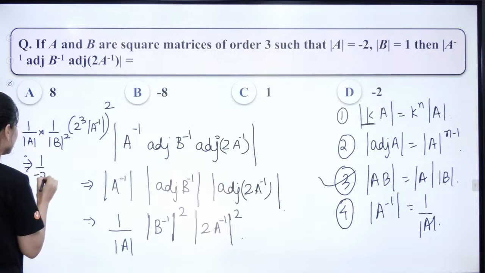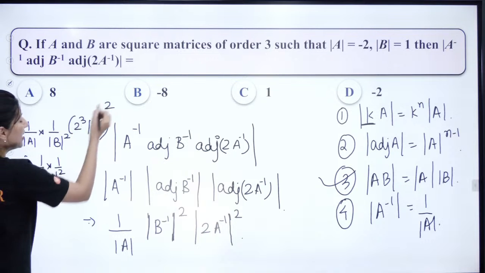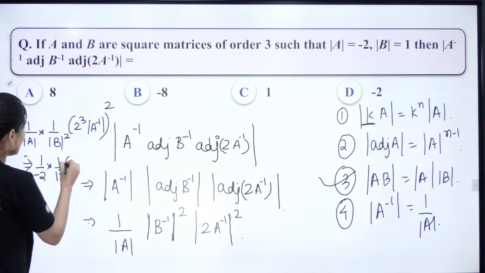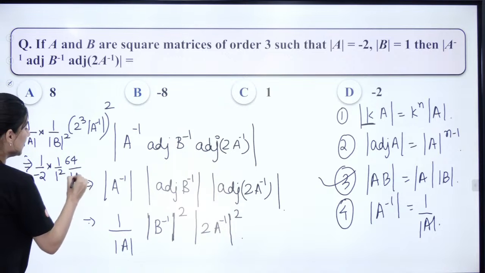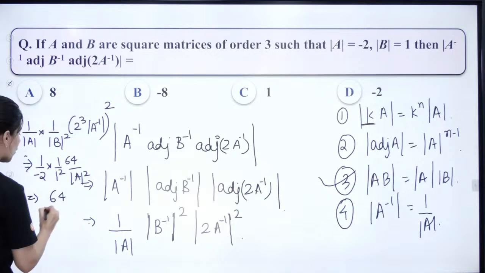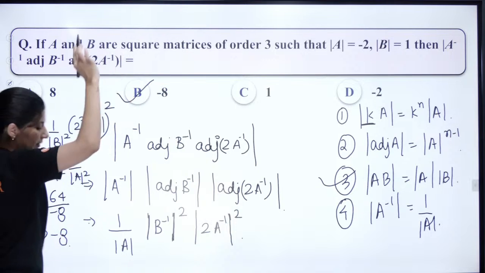Let's start plugging in the values. Determinant B is 1, so 1 upon 1 square. This is 8 square, 8 times 8 is 64. And we have A inverse square, so determinant A square, that means this will be 4. So overall 64 upon minus 2, so minus 8. The final answer will be minus 8, option B.